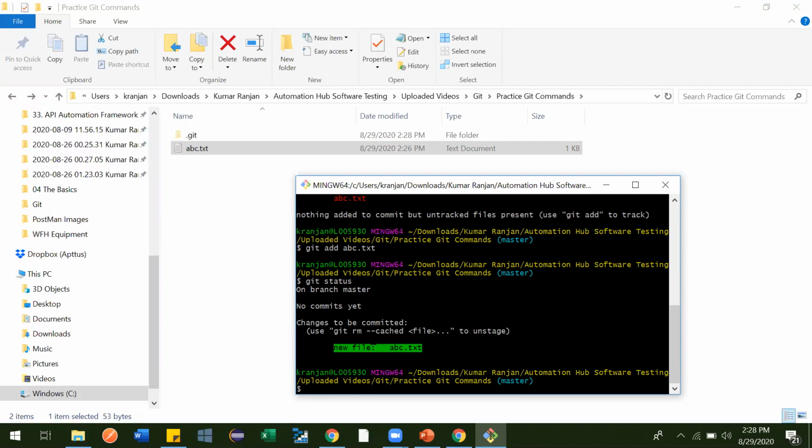Now it is ready to get committed to this local git repository. Why I'm telling local? Because it is inside your system only. It is not having any link with any GitHub repository and all those things. Till now we haven't established anything like that.